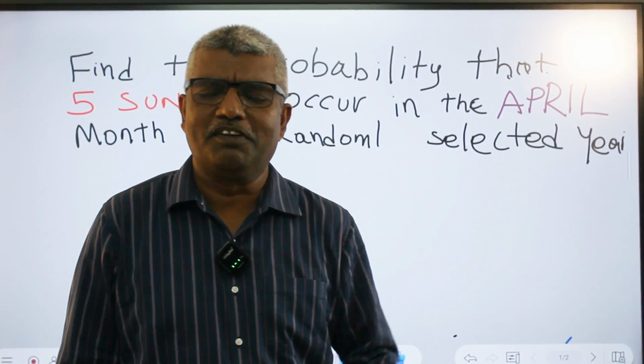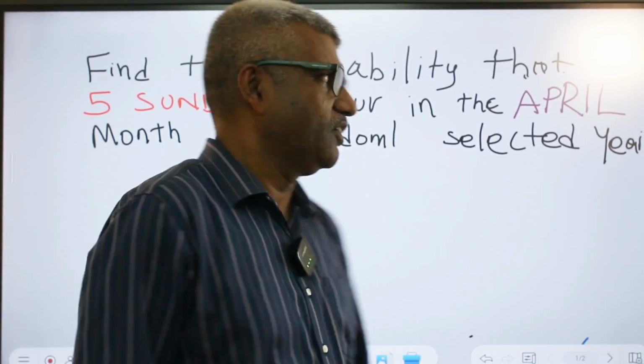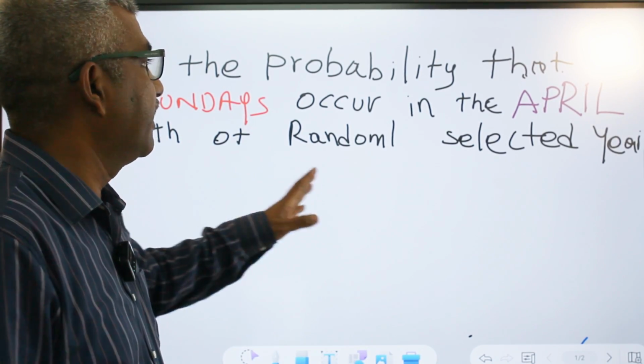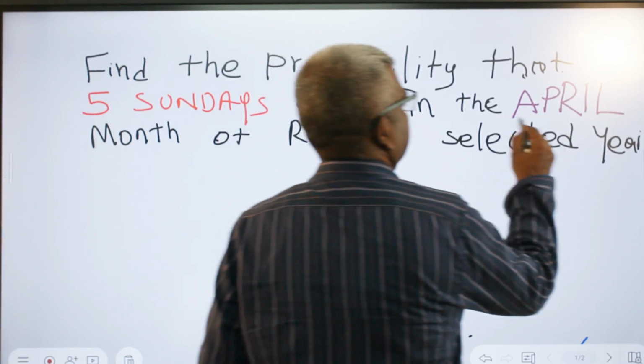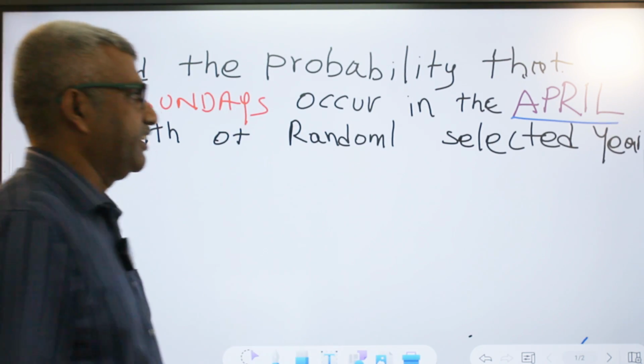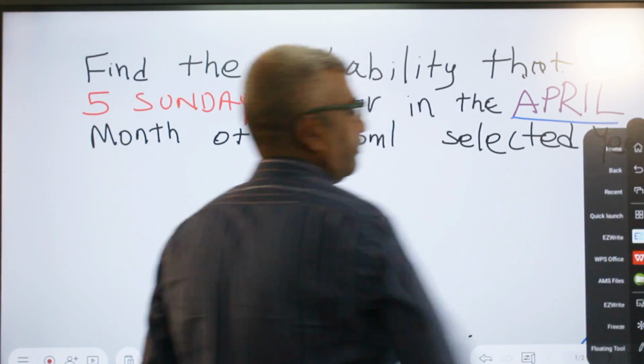In this lesson, we are going to see one probability sum. Okay, look at the question. Find the probability that 5 Sundays occur in the April month of the randomly selected year.